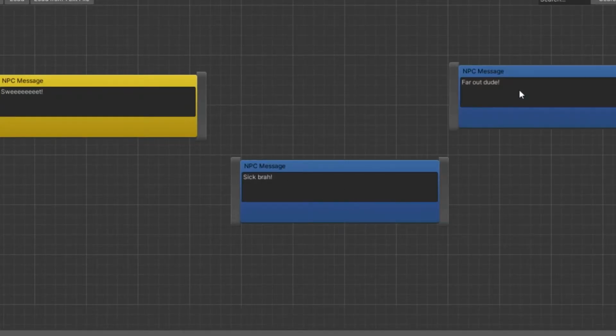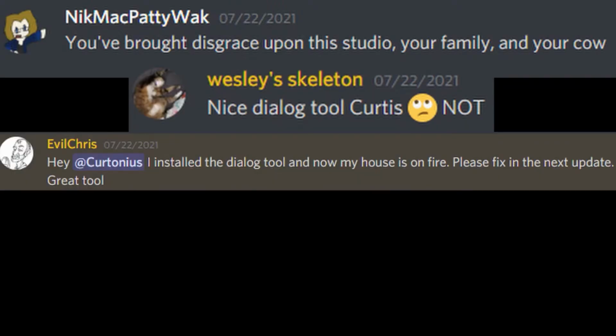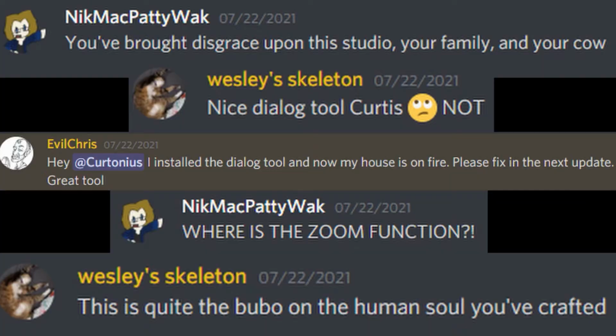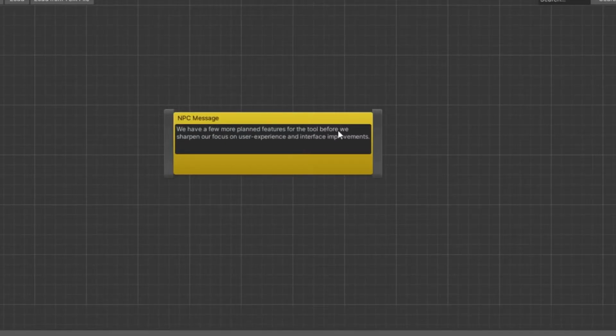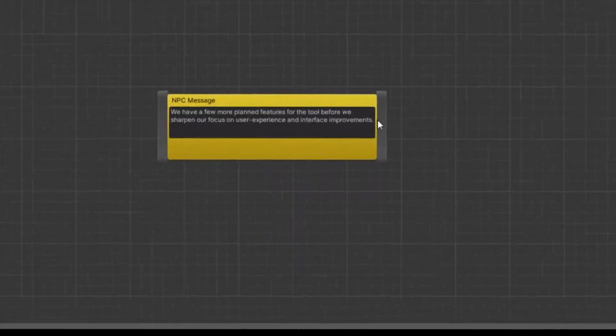and "Far out, dude!" Speaking of the rest of the team, other members on the team have been hard at work testing and utilizing the features of the tool to help determine what needs to be added, changed, removed, or fixed. Mad props to them! Let's discuss some of the features of the tool.